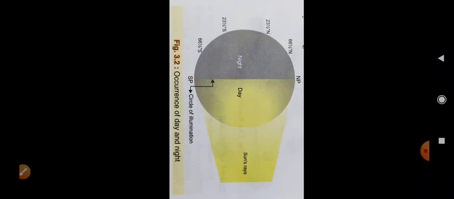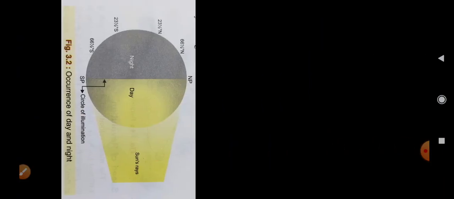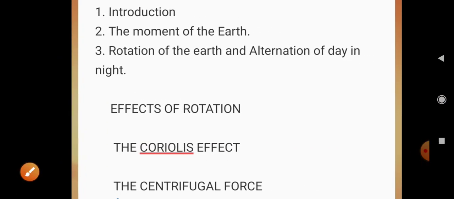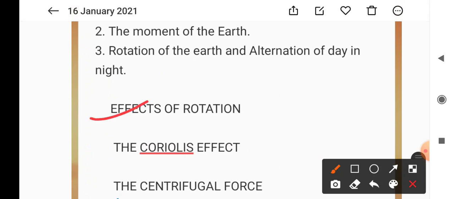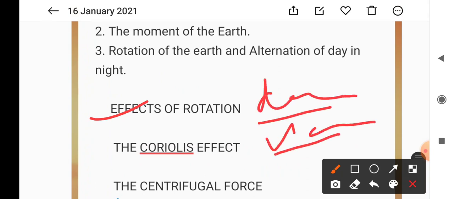Then there are some effects, but first of all you have to understand these, and I will explain the effects. Now what are the effects? The effects are the same as I explained now, just like the day and night, variation in the temperature.